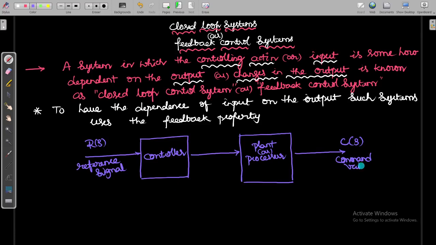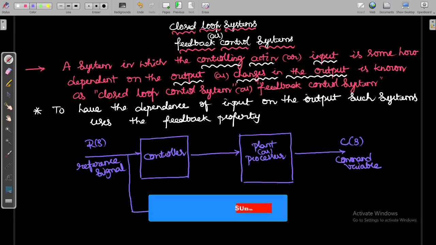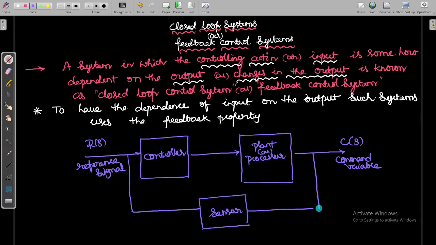There is one more connection between the input and output. You will have one sensor, which acts like a feedback path. So this is called the feedback path.